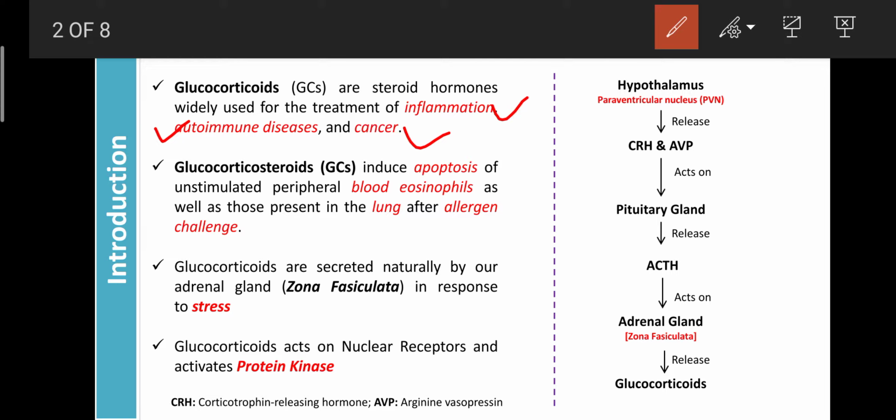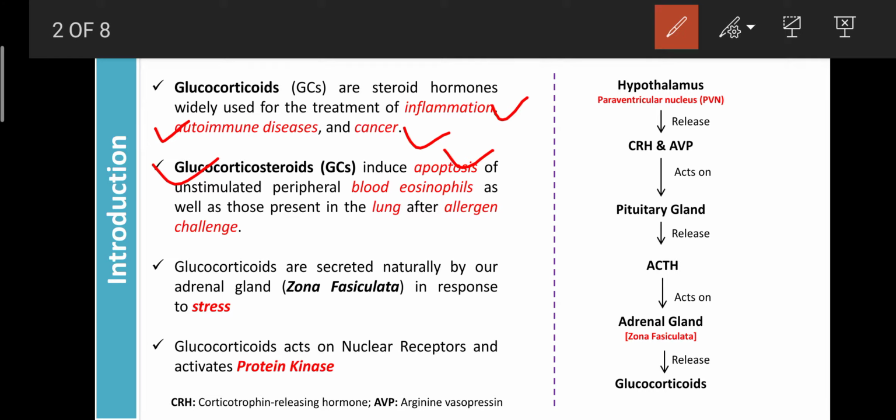So dear students, the glucocorticoids mainly induce the apoptosis of unstimulated basophils. No, sorry, eosinophils, not basophils. Eosinophils are a type of WBC. They mainly initiate the antigen antibody reaction. Due to antigen antibody reactions, hypersensitivity or allergic reactions can occur. But glucocorticoids can cause the apoptosis of the eosinophils.